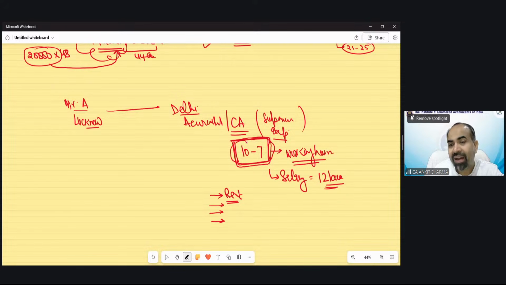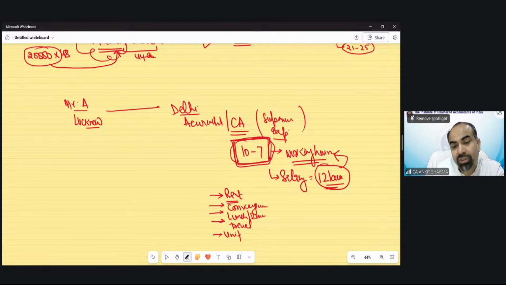So whatever salary he is expecting, 12 lakh rupees, or is getting, that is for his work from 10 to 7. But there are certain expenditures. Rent he needs to pay. There would be conveyance expenditure. There would be lunch or dinner expenditure. Travel expenditure could also be there. There could be uniform expenditure, a servant expenditure, electricity expenditure, telephone expenditure.